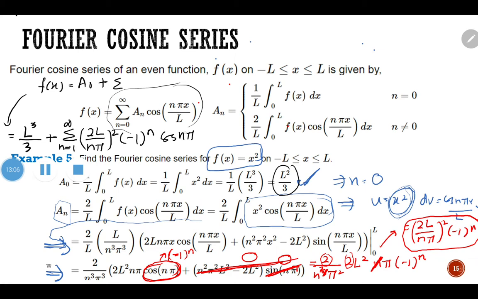Okay, cos n pi x over l. Okay, this is the final answer for our Fourier cosine series f(x). Remember this function is a function of x. f(x) equals l cubed over 3, plus the summation from n equals 1 up to infinity of 2l over n pi squared, negative 1 to the power of n, cos n pi x over l.